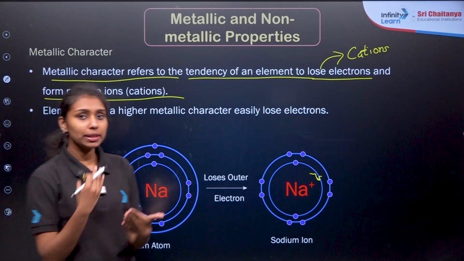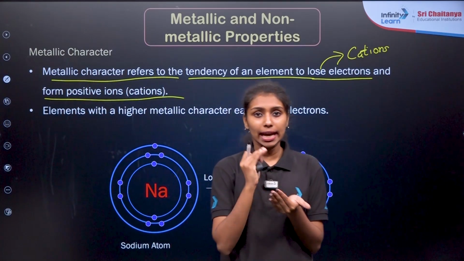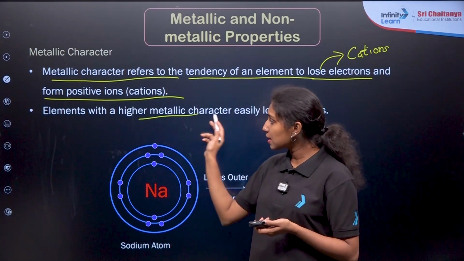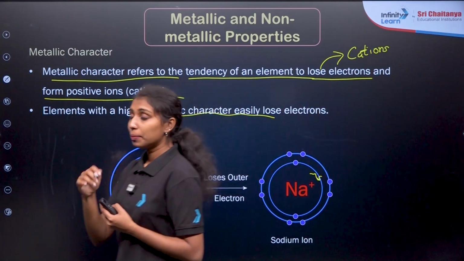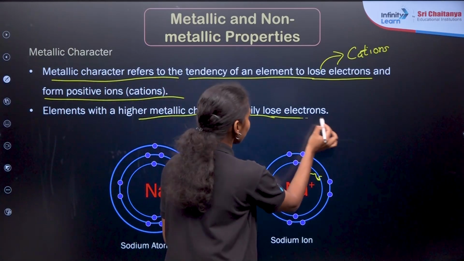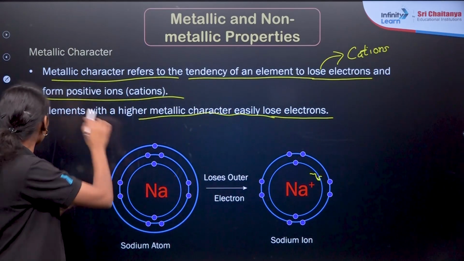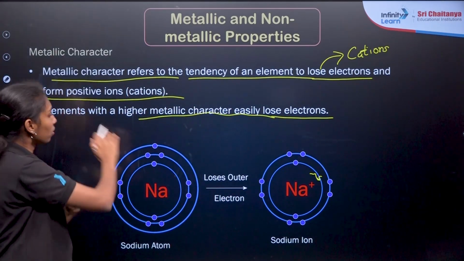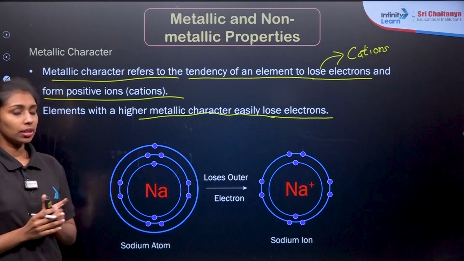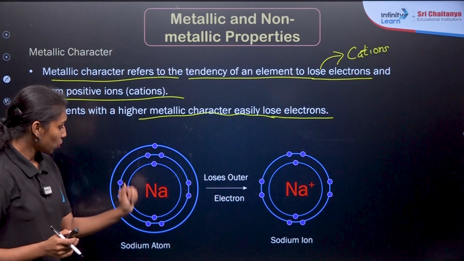If any element has high metallic character, it will easily lose electrons. Metals have high metallic character; they easily lose electrons. So what are you observing in this image? This is our sodium metal, right?